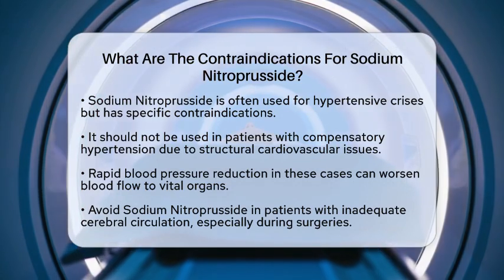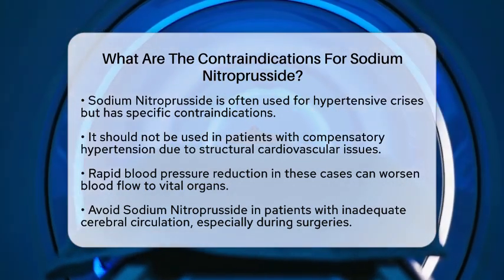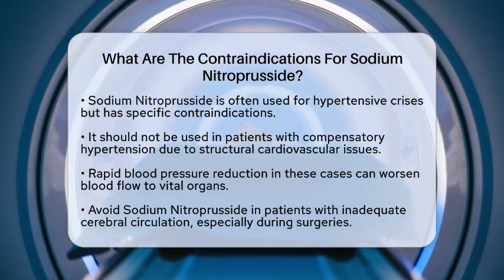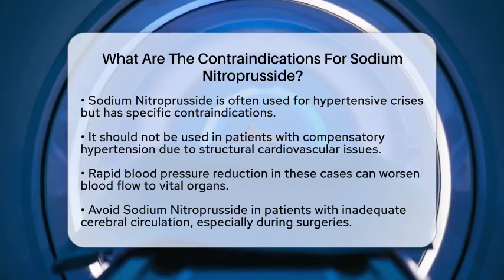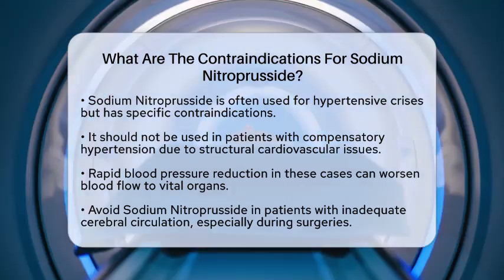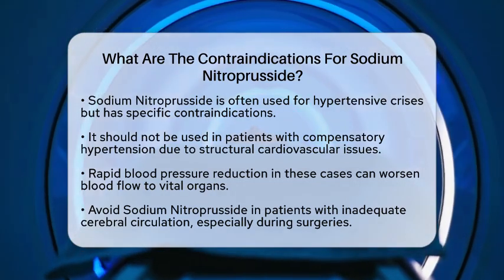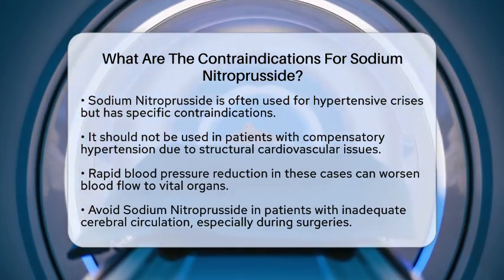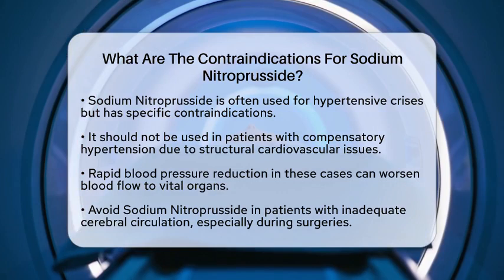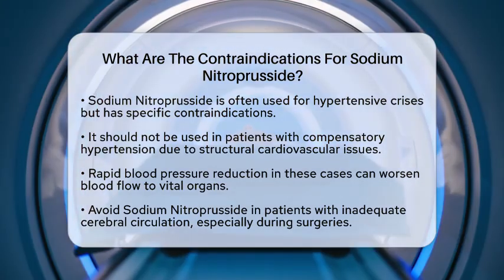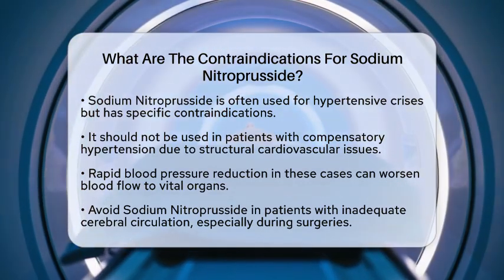First, sodium nitroprusside is not suitable for patients with compensatory hypertension. This occurs when high blood pressure is a response to structural cardiovascular issues, like arteriovenous shunts or aortic coarctation. Lowering blood pressure too quickly in these cases could worsen blood flow to vital organs.